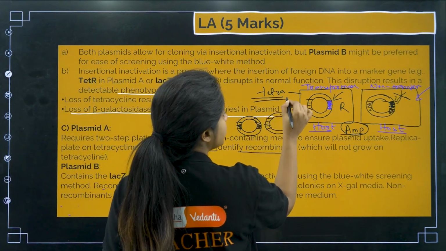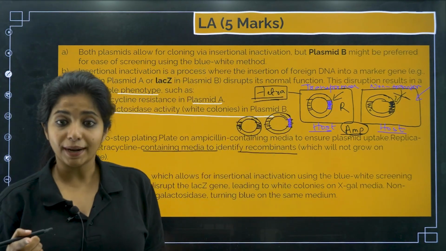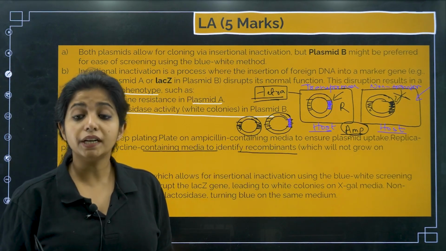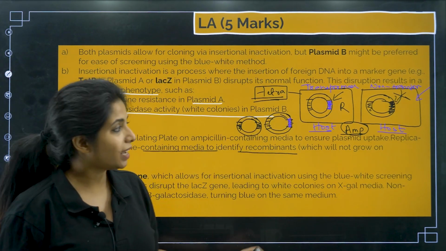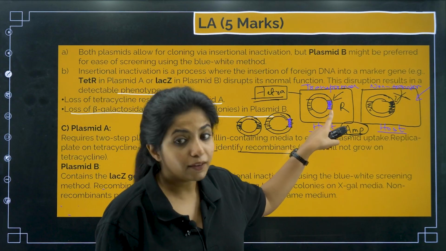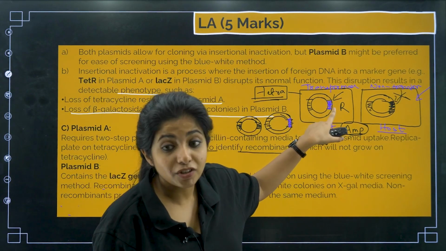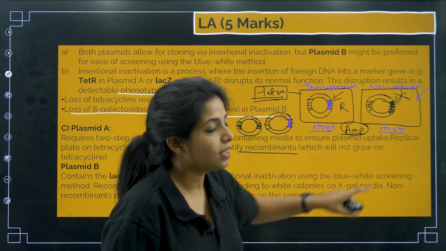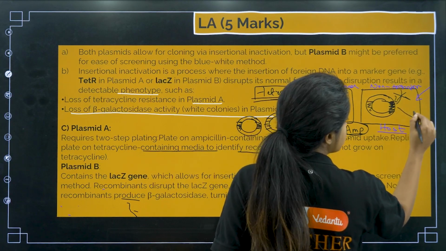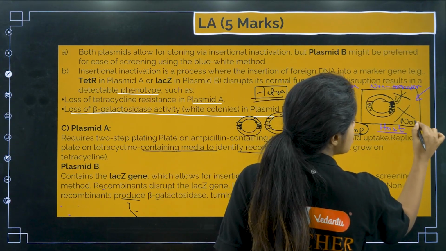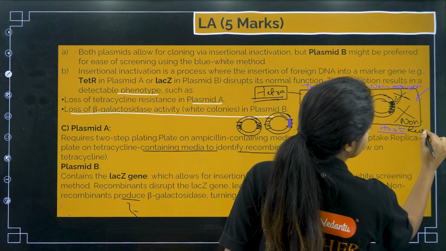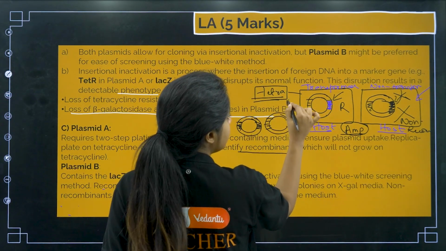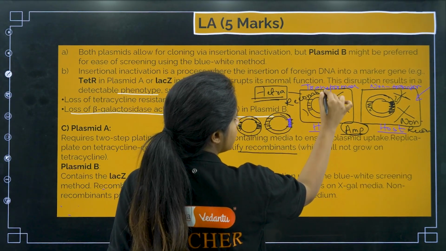Basically, I will try to treat it with tetracycline. This is the second plate. This is the replica plate where I will be treating it with tetracycline. I will get to know that this guy, it won't be able to survive. Why? Because it does not have the gene. Whereas this one is able to survive. That means it is not recombinant. So this is something that I have to exclude. This is a non-recombinant. But this is a recombinant.